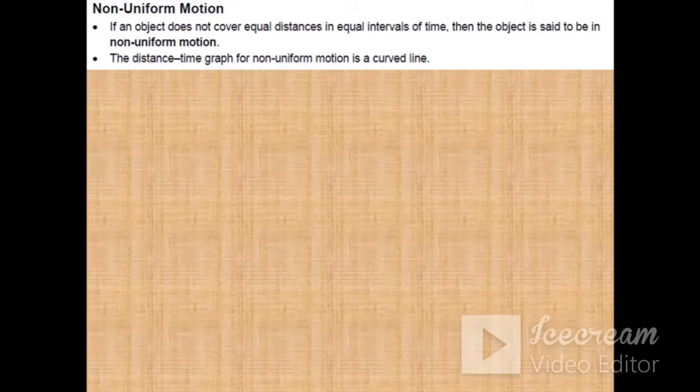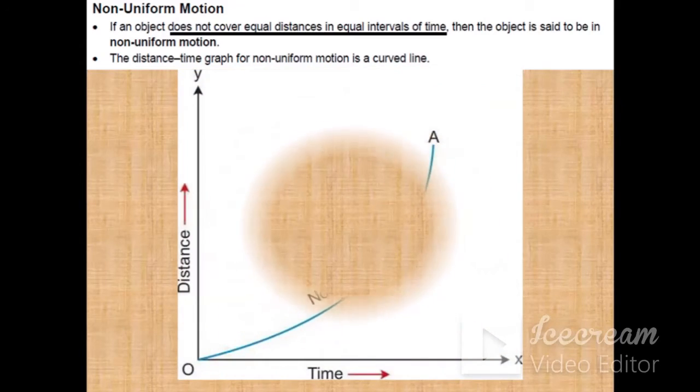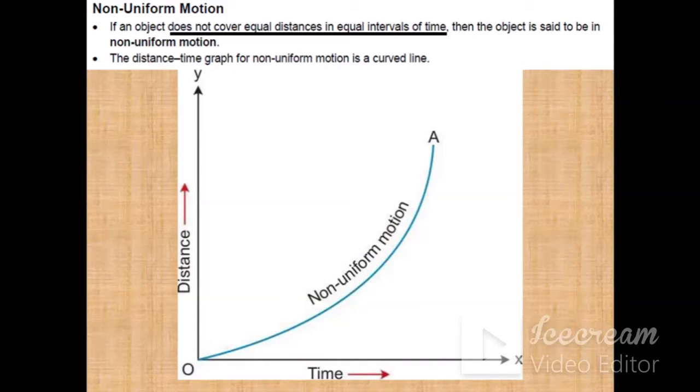Whereas in case of non-uniform motion, if the object does not cover equal distances in equal intervals of time, then the motion is said to be non-uniform motion. Almost all the types of motion that we are studying are non-uniform motion. If you observe the distance time graph for non-uniform motion, it is a curved line.